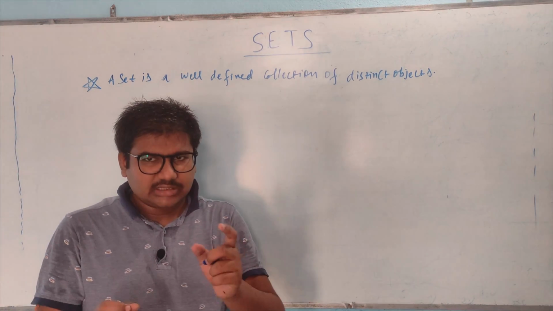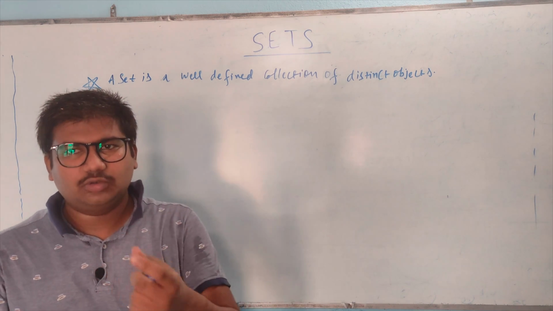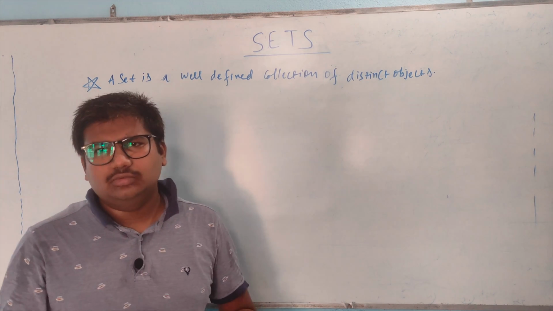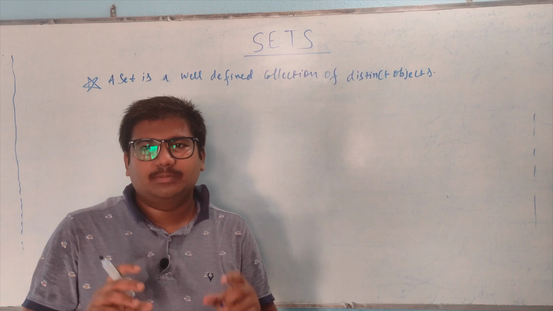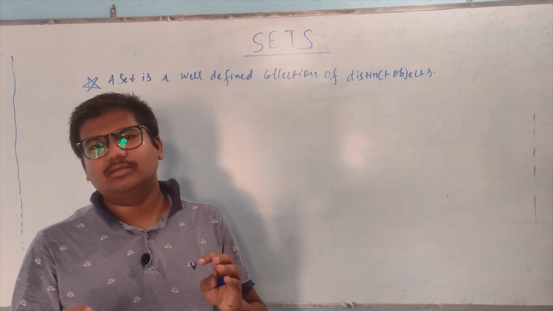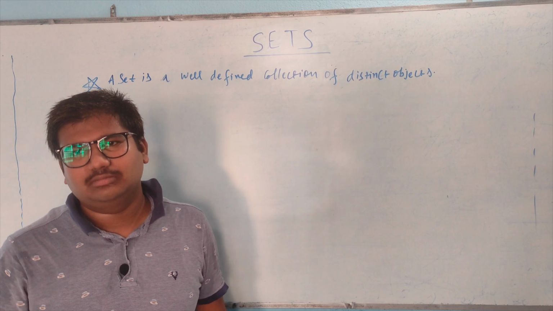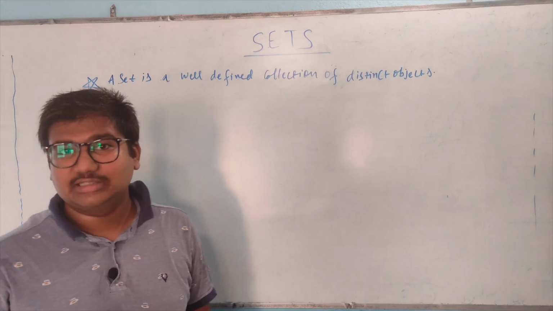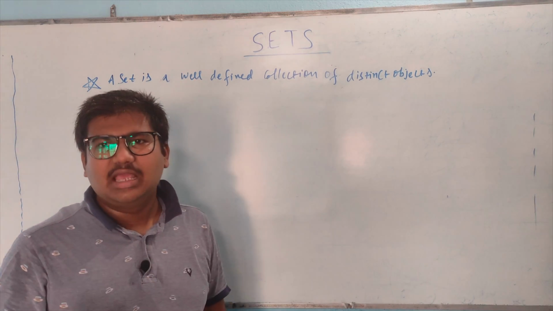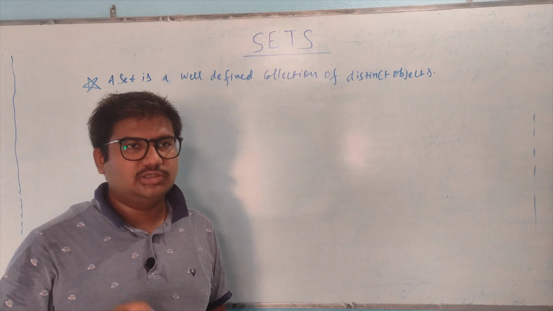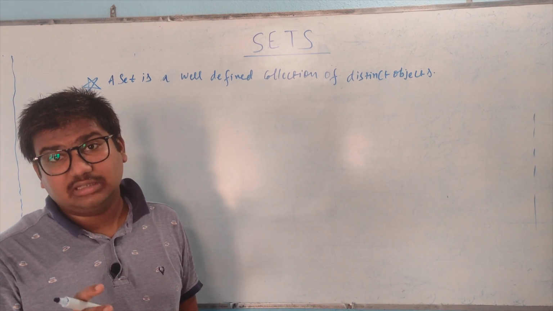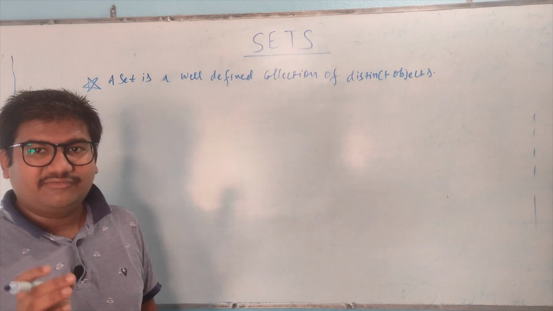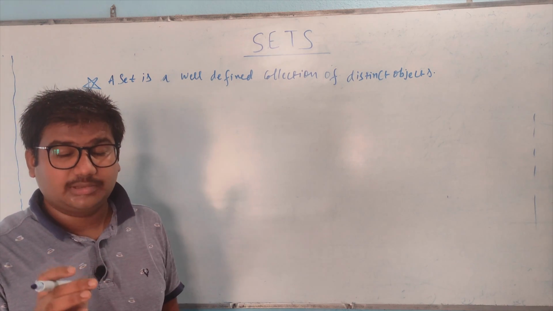And also suppose someone told you to list out intelligent students from your school. So again the definition of intelligence may vary from person to person. Someone may call you intelligent, or someone may call someone else intelligent. So here the definition of intelligence and renowned scientists may vary from person to person. So we can't consider this as a well defined collection or a set, because the definition of well defined is varying from person to person.